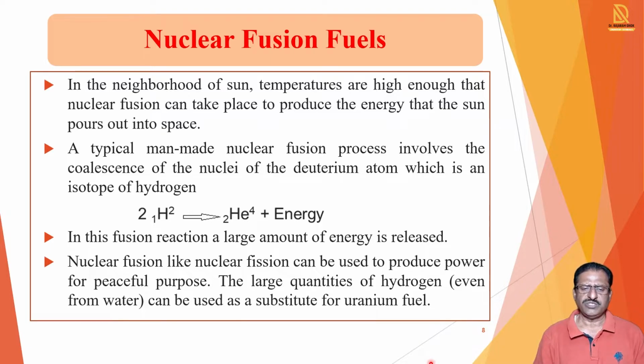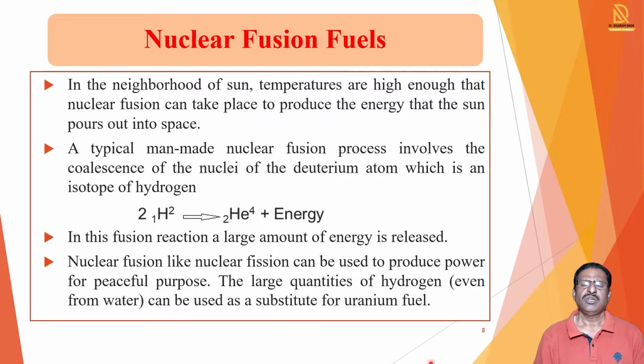Nuclear fusion, like nuclear fission, can be used to produce power for peaceful purposes. A large amount of hydrogen can be used as a substitute for uranium fuel.